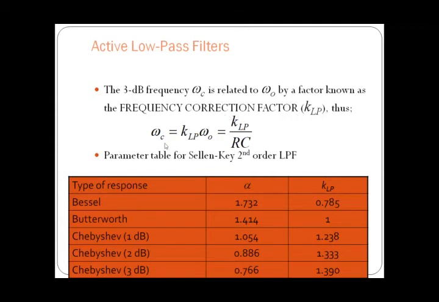Thus omega C is given by KLP into omega naught, which is equal to KLP by RC. As we have written that omega naught is 1 by RC, we can write omega C as KLP by RC.